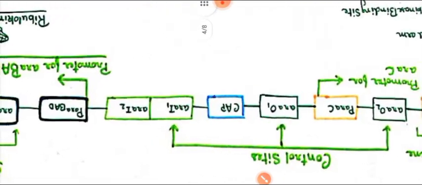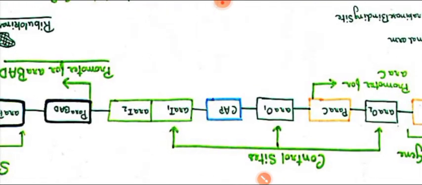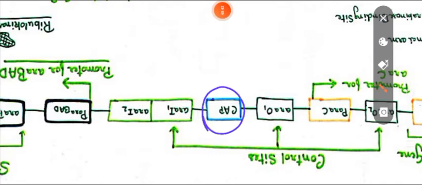Now just after ARA-O1 is CAP. This is the binding site for the catabolite gene activator protein. The CAP complex will come in here and bind. Then comes ARA-I1 and ARA-I2.